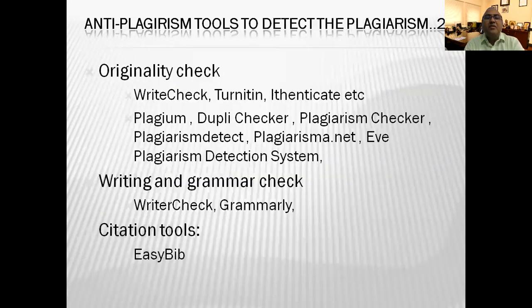This is a list of softwares which are commonly used. Some of them are available open access, but believe me, when I recommend a plagiarism detection software, I do not recommend use of open source software because of certain reasons. I will explain you in the next slide.